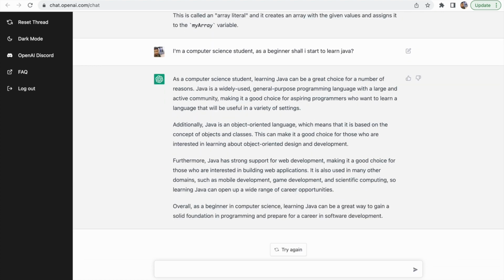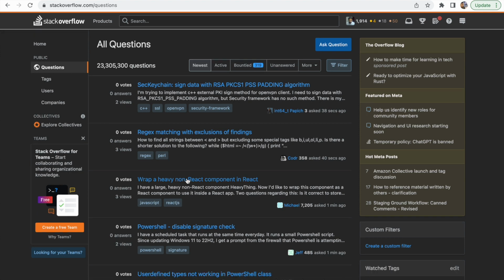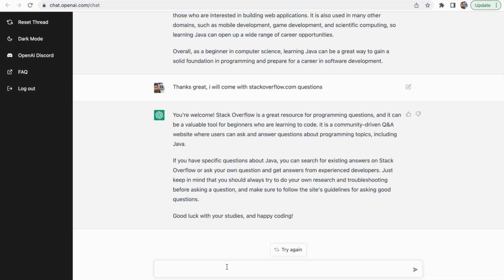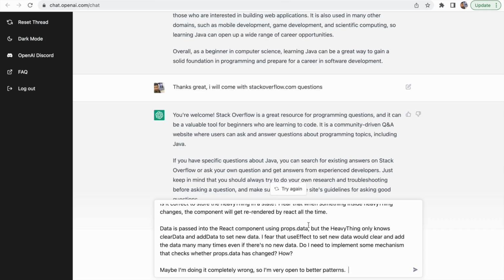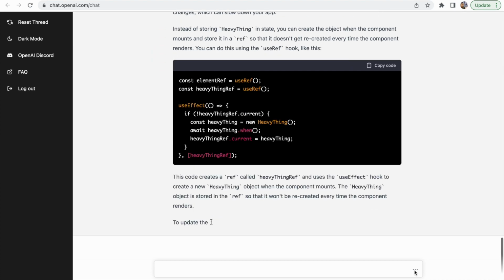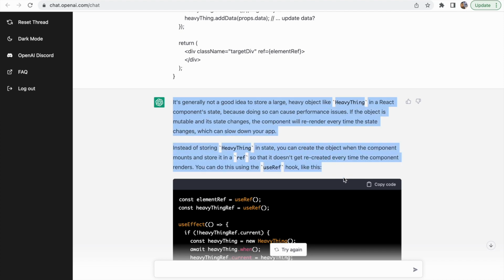It's perfect. So I'm going to the Stack Overflow and pick one question. So I choose this one. So I just copy and paste the question. So it's giving the answers for the question. So I haven't read the question and answer. So now I'm going to copy this answer and paste it into the Stack Overflow and see how the community